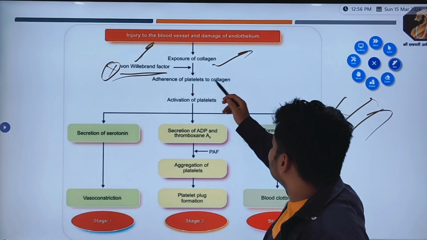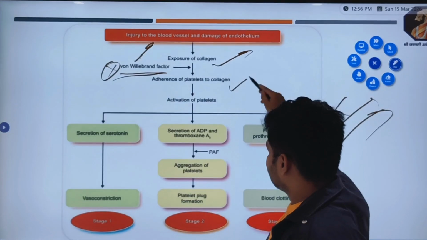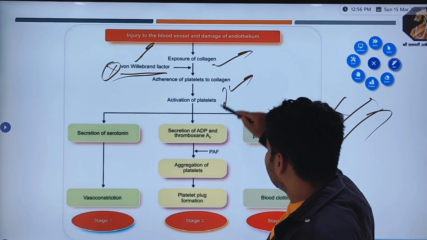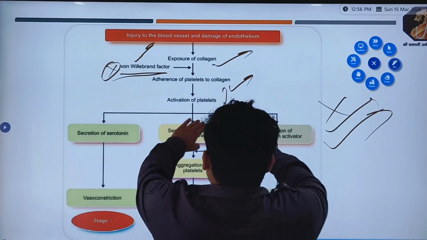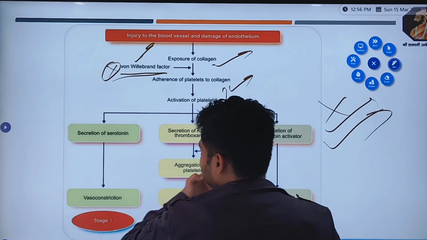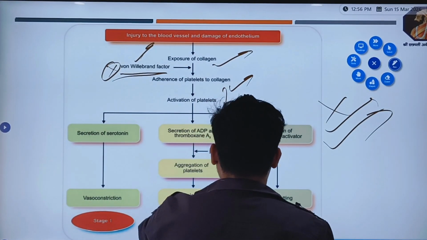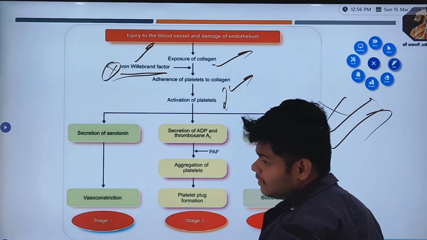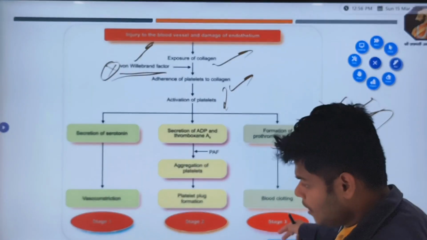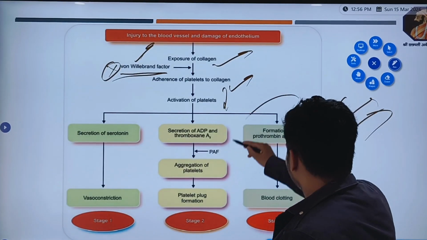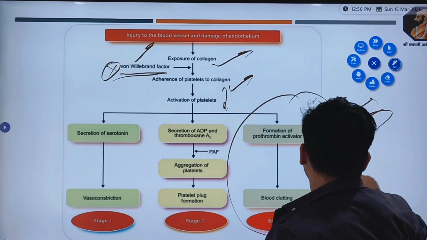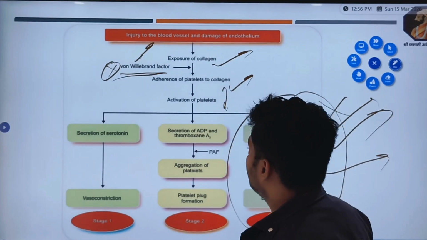Now after this adherence of platelets to collagen, platelets get activated. There are three processes we have seen: vasoconstriction, platelet plug formation, and the third one is the coagulation process, prothrombin activation. This we will further study in our next session.